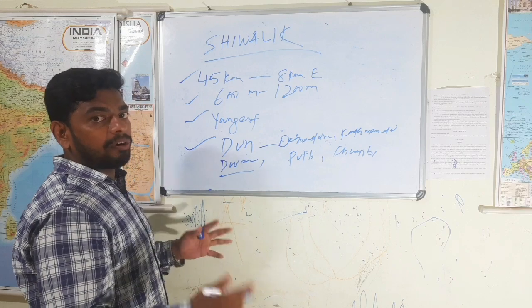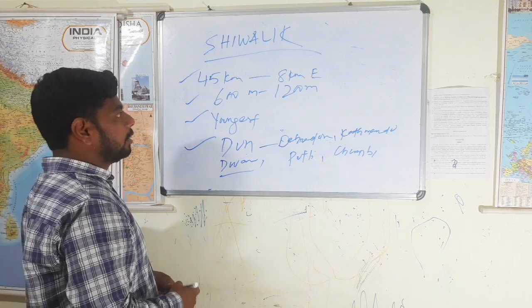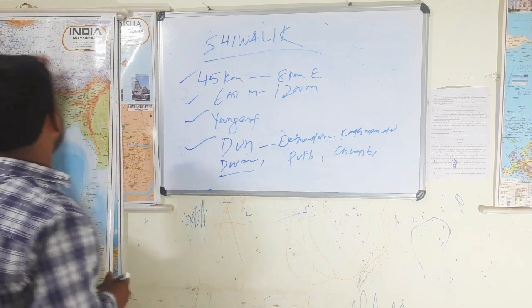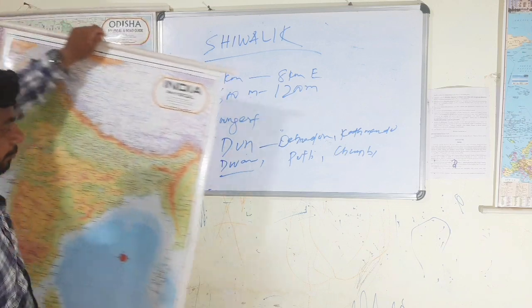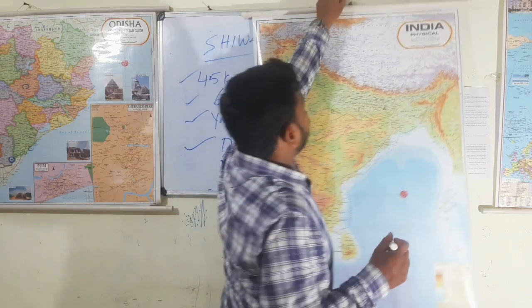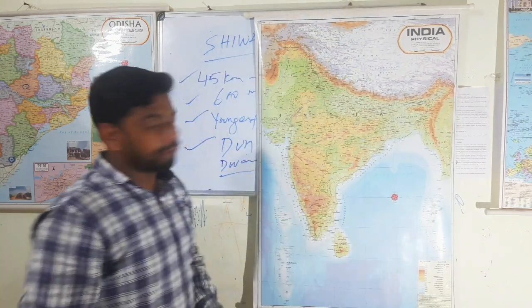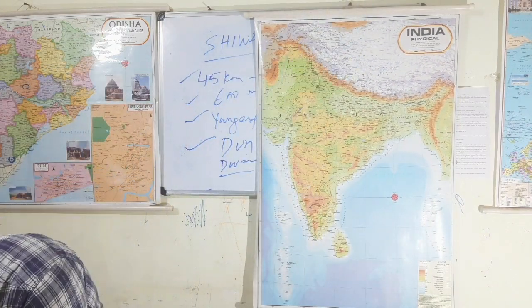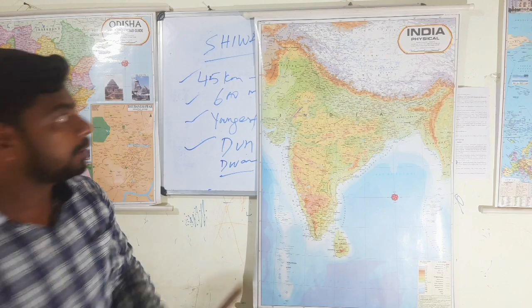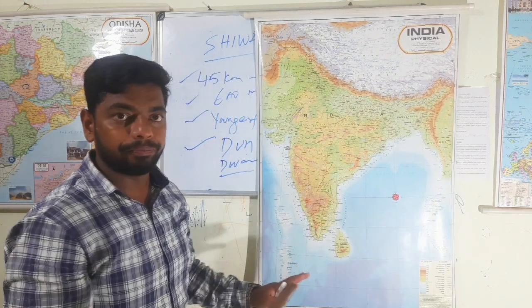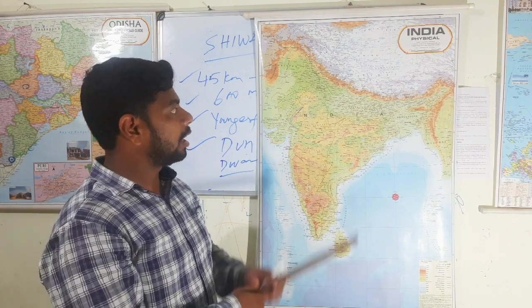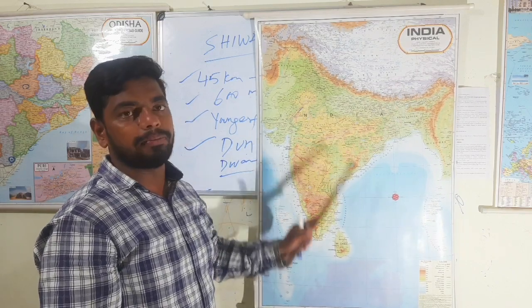Mainly it is a longitudinal valley formation. So we understood the northern fold mountains in detail. In the next class, we will discuss the Great Northern Plain.